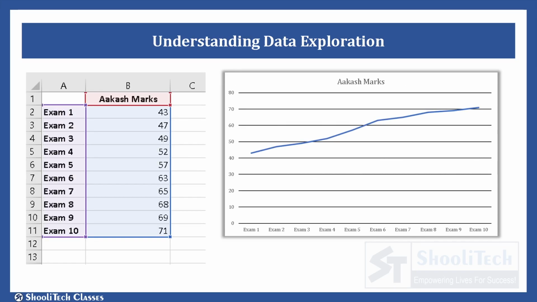Suppose we have marks of a student Akash in 10 exams. Now, using some statistical tool, if we represent this data in its visual form as a line graph, see, it becomes so clear that his marks are improving in every exam, right?